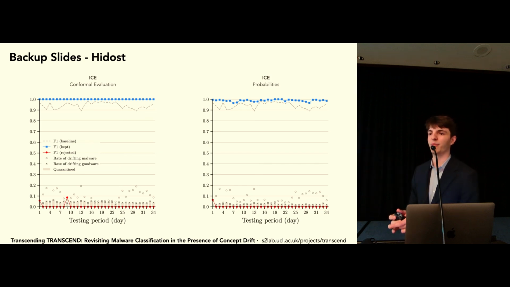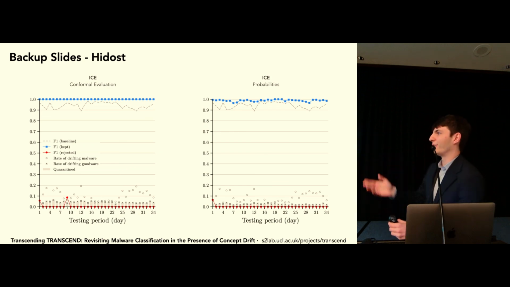And this is because, again, probabilities work fine as long as you're not having a lot of drift. But we can see that even conform evaluators seem to beat probabilities even in this case. Again, they're probably quite similar in this scenario, but yeah, obviously conform evaluation is designed for high drifting kind of situations.